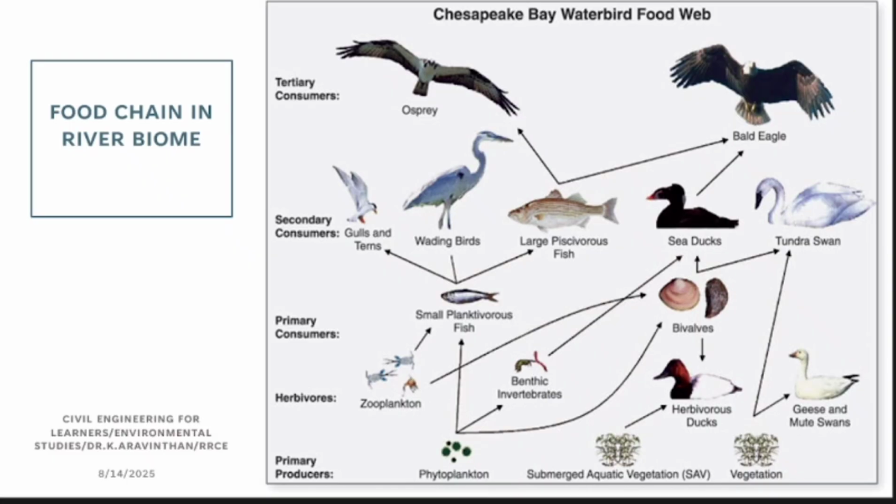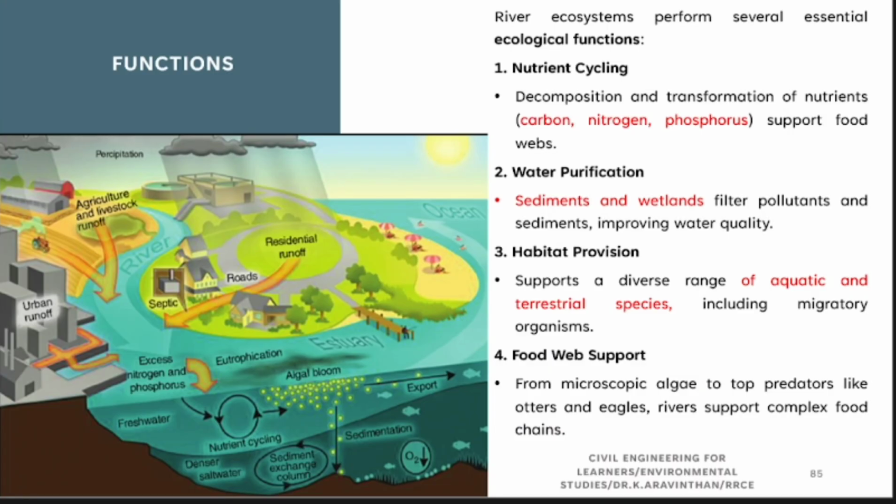You can see river ecosystem, different kinds of food web. The food web will not be the same for everyone. Structure of the river is over. What are the structures of a river? Vertical structure, horizontal structure. Now the function.